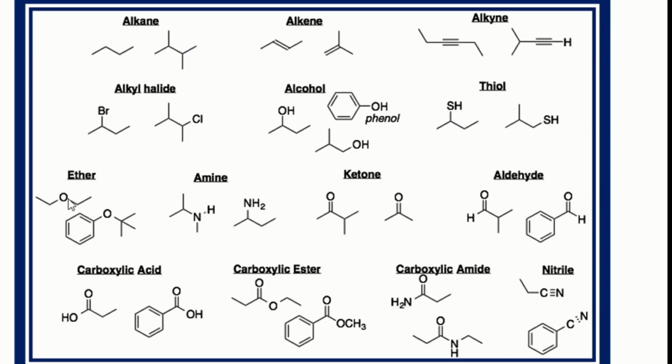Now, an example of ether: oxygen is attached to 2 carbons. So that is an example of ether. Similarly, this is another example of ether. Oxygen is bonded to carbon on both sides. So this is an example of ether as well. Now the next family, this is the amine. This is a carbon attached to nitrogen. So this belongs to the amine, and this carbon is attached to NH2. Again, this belongs to the amine family.